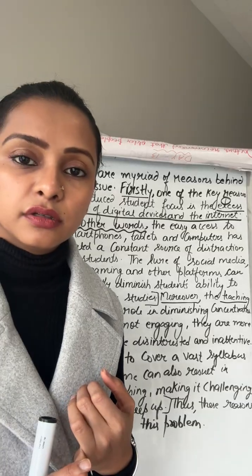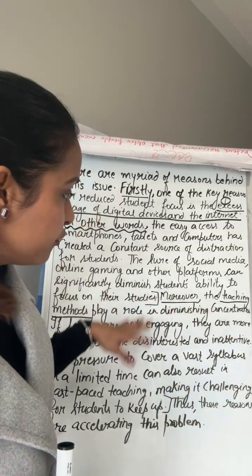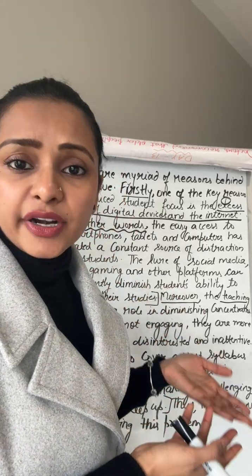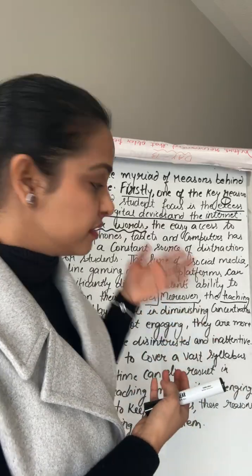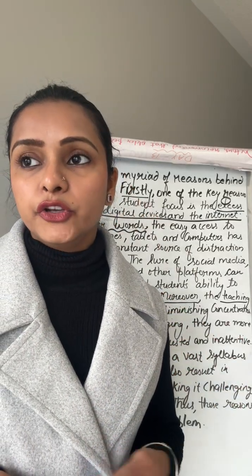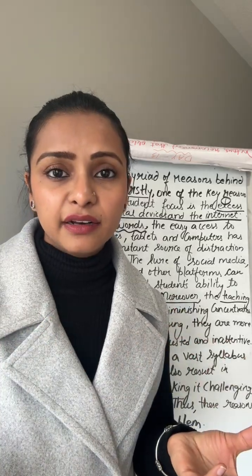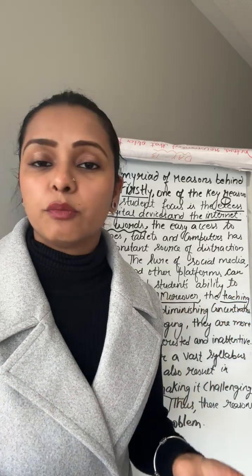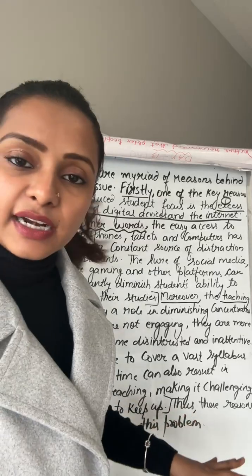Now, last P. Last P stands for point validation. I have not used any example here because my explanations were already so detailed. If I had used examples, it would be 15-16 lines. So you can use examples only if you think you are unable to explain it in detail. So there you can put an example to cover 2-3 lines. But it's not compulsory. It's completely up to you. Last P stands for point validation.